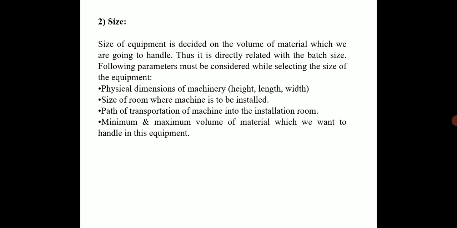If there is a small room for the installation of that equipment, then obviously we should buy a small equipment. If there is a large space available for installation, then we should buy a large equipment. Then the path of transportation of the machine into the installation room. If very small space is available for passing that equipment into the installation room, then we should construct that equipment after carrying it into that room. Otherwise we should take a small equipment.